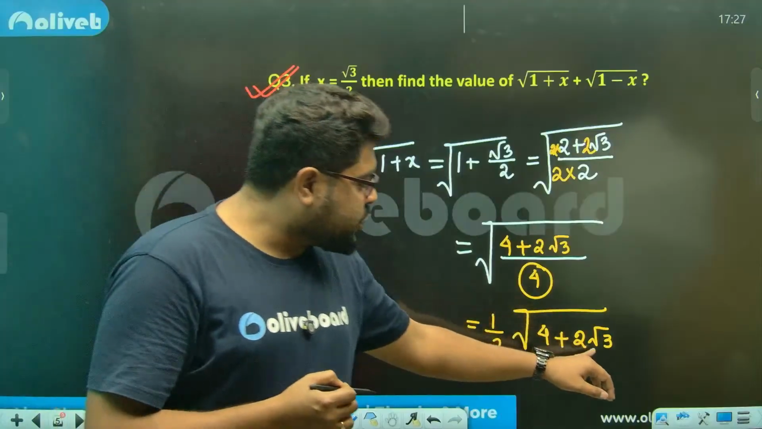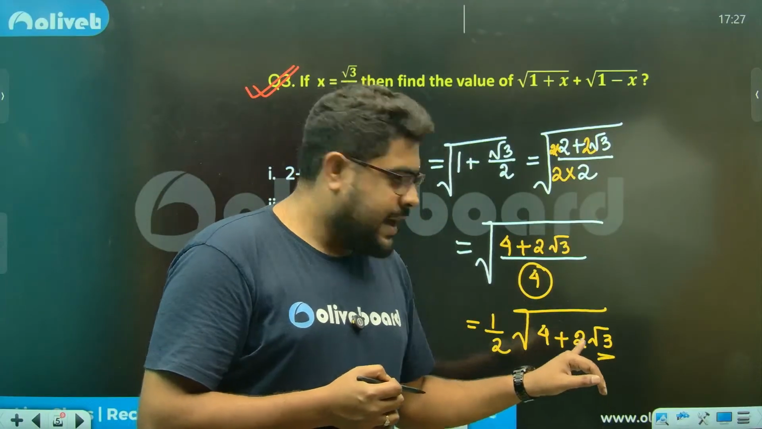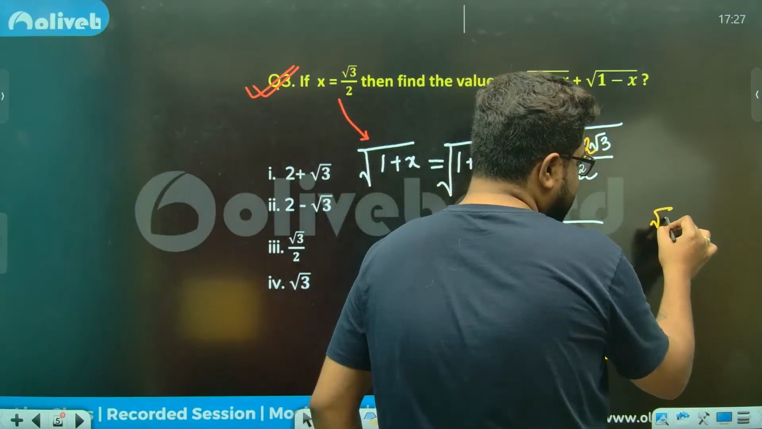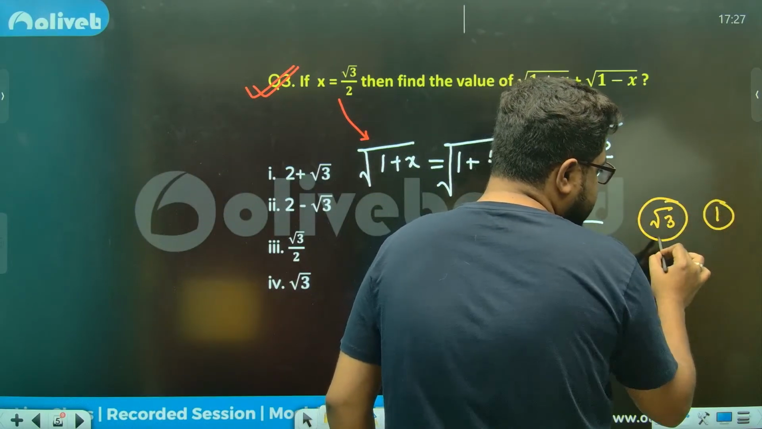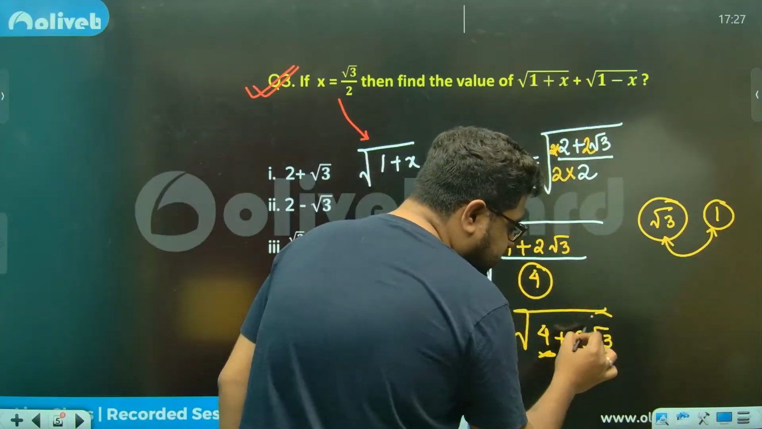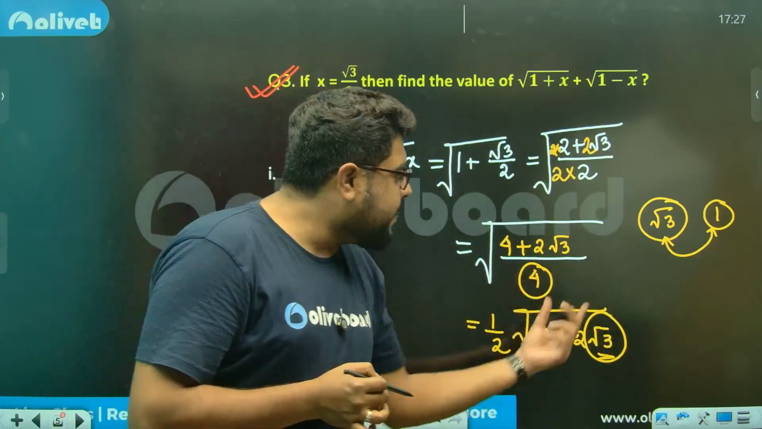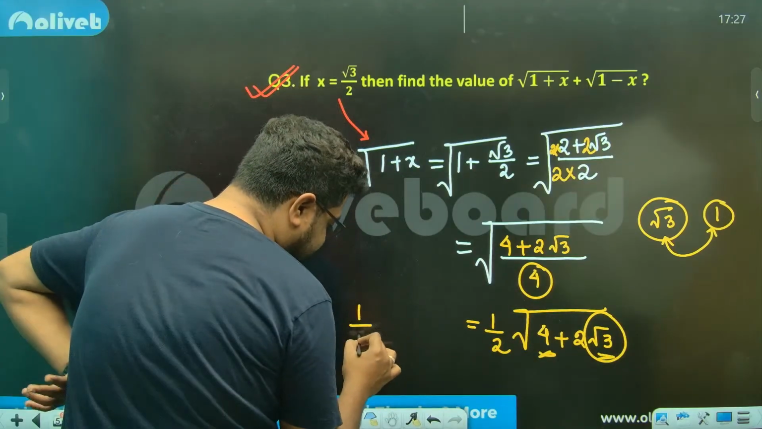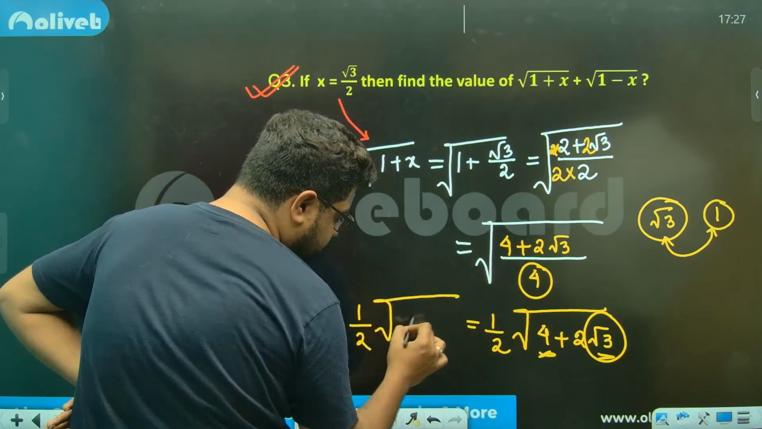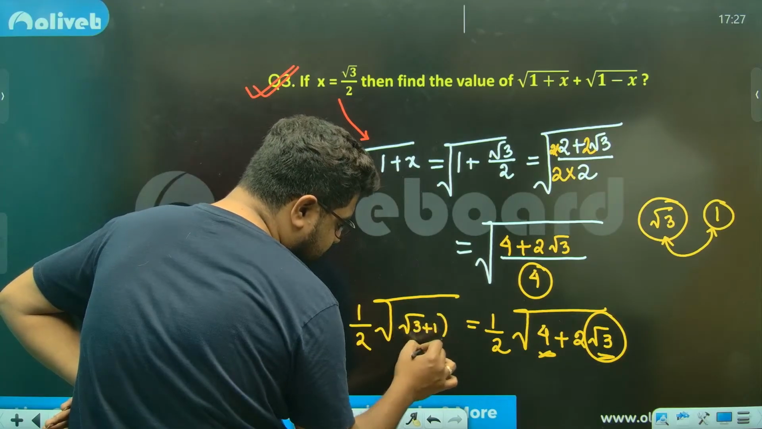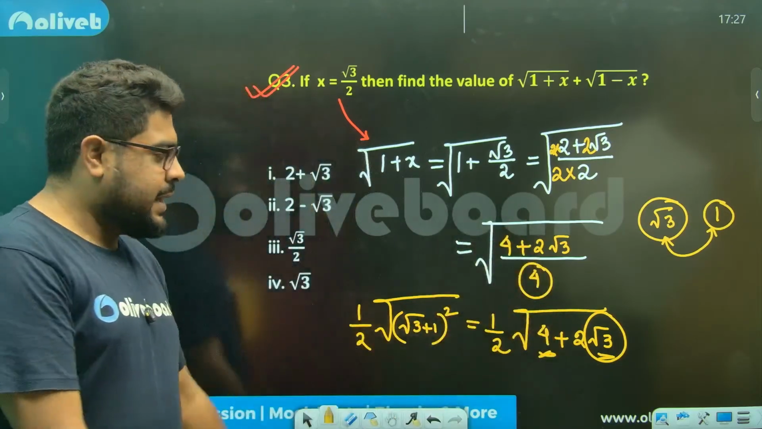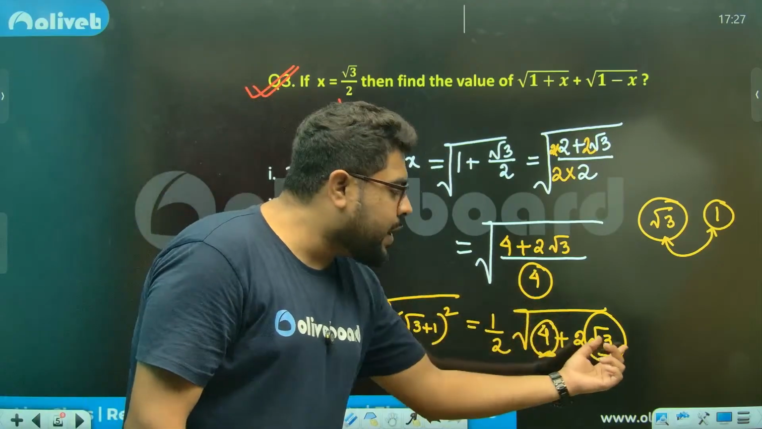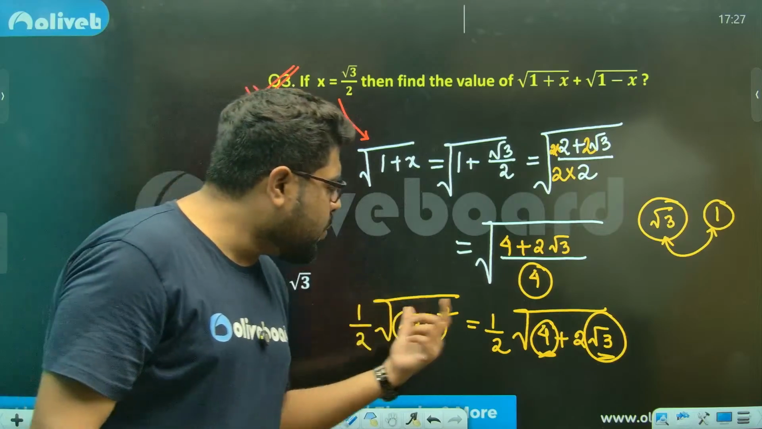Sir, which two numbers have product root 3 and squared sum 4? You will say, sir, root 3 and 1. Root 3 into 1 gives you root 3, and root 3 square plus 1 square gives you 4. So we can write this half, square root of root 3 plus 1 whole square. You see, a square plus b square is 4, root 3 square plus 1 square, and this is 2ab, sir. And we have done so many questions of this type.